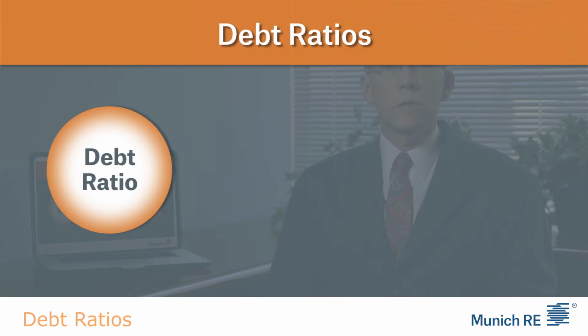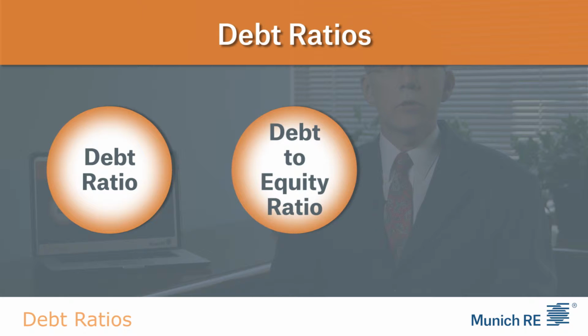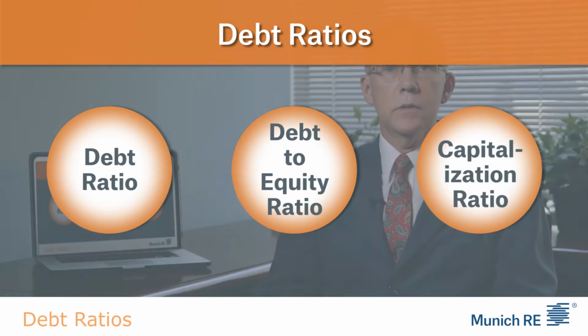Debt, or financial leverage ratios, can help you determine the ability of a company to meet its financial obligations, and so the likely financial health of a company. They also give you an idea as to the mix of debt and equity a company is using. These are all important factors to consider to determine the health of a company or business when financially underwriting a case. Debt ratios usually compare the debts of a company to its assets. Common examples, as we'll cover today, include debt ratio, debt to equity ratio, and capitalization ratio.